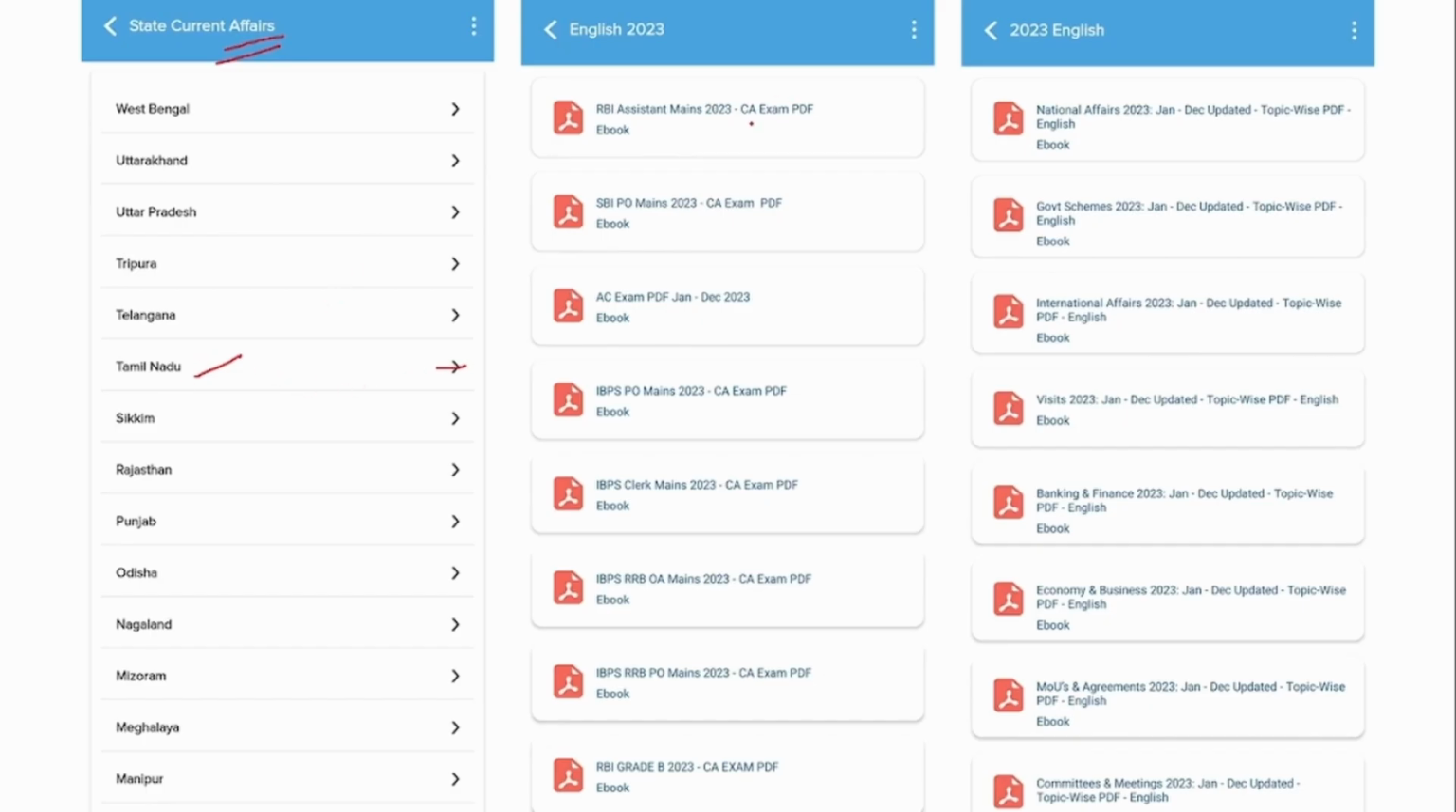Apart from that, we also provide PDF from the exam perspective. Suppose you are preparing for RBI Assistant Mains, then this tab will contain 5 to 6 months of current affairs, which has high probability of being asked in RBI Assistant Mains. Similarly for SBI PO, RRB PO, Clerk Mains, all these are being given under this section.